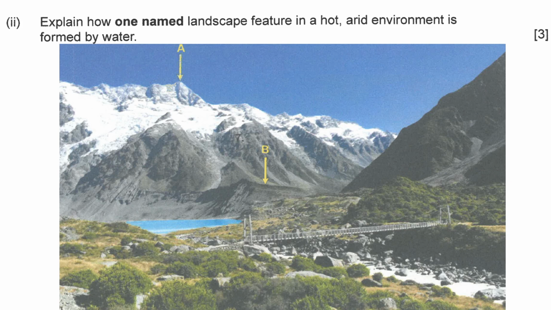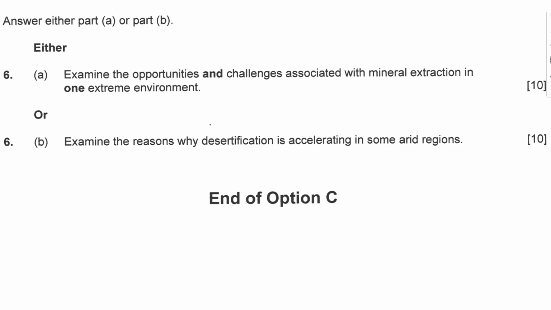Welcome back. Next. Option C, parts A and B. Examine the opportunities and challenges associated with mineral extraction in one extreme environment. B. Examine the reasons why desertification is accelerating in some arid regions. Which one do you have more to share? Do that one. I think 10 minutes to write. Pause it. Count the time. Do it.